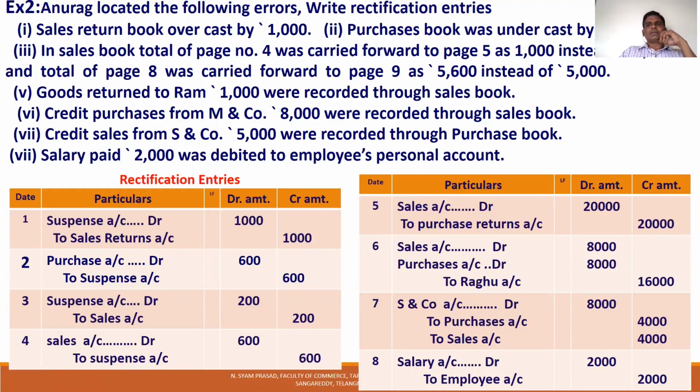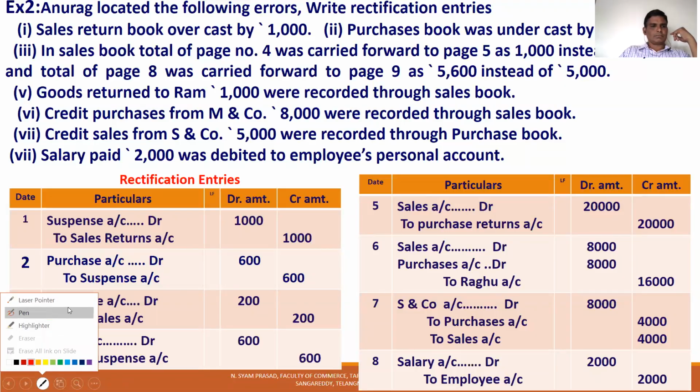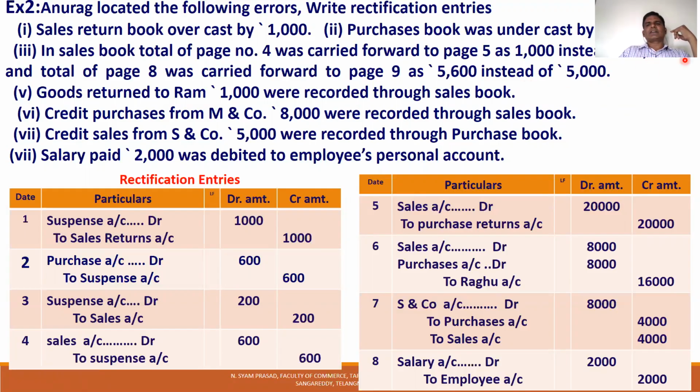So 200 sales account was less credited. To rectify this less credit, you credit another 200 and the error will be rectified. So sales account is credited 200, suspense account to sales account 200.